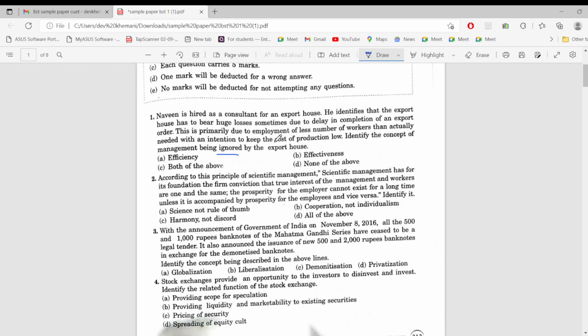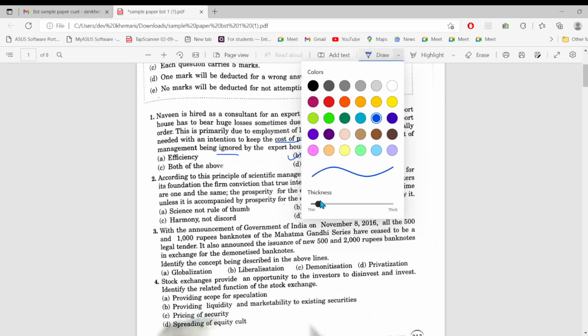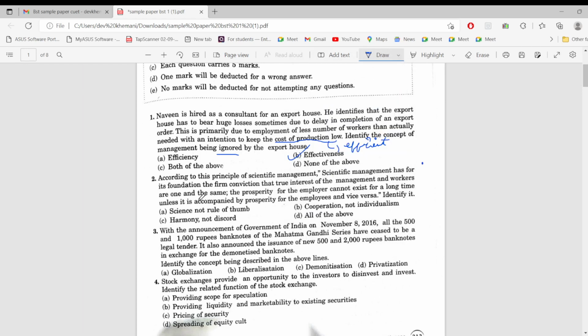So the cost of production is low, which means they are efficient, but effectiveness is not being seen in the organization. So the concept which is being ignored is effectiveness. One minute, I'll make it darker. Yeah. Second question. So first would be effectiveness because it is being ignored.